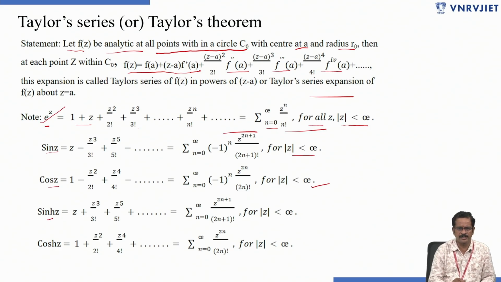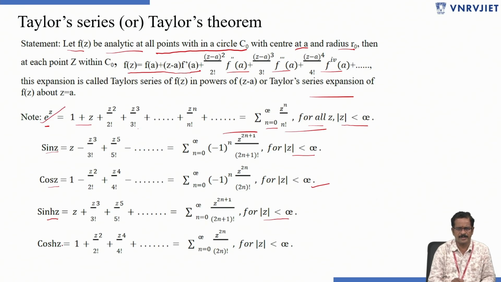Then sinh z Taylor series expansion, that is z plus z cube by 3 factorial plus z power 5 by 5 factorial plus and so on, is equal to summation n equals 0 to infinity z power 2n plus 1 by (2n plus 1) factorial, for mod z less than infinity.